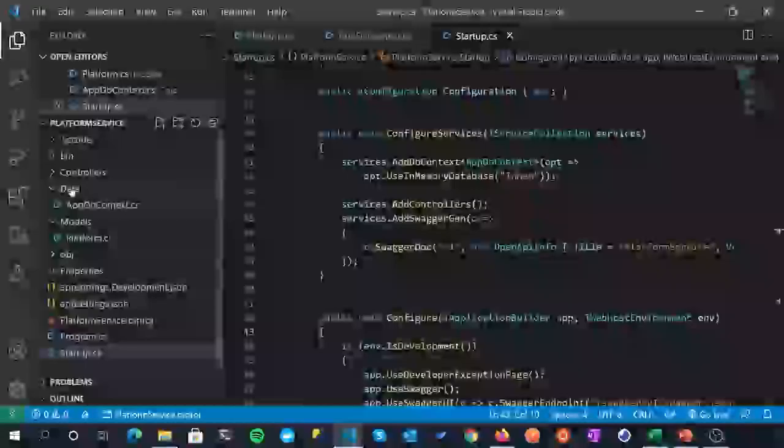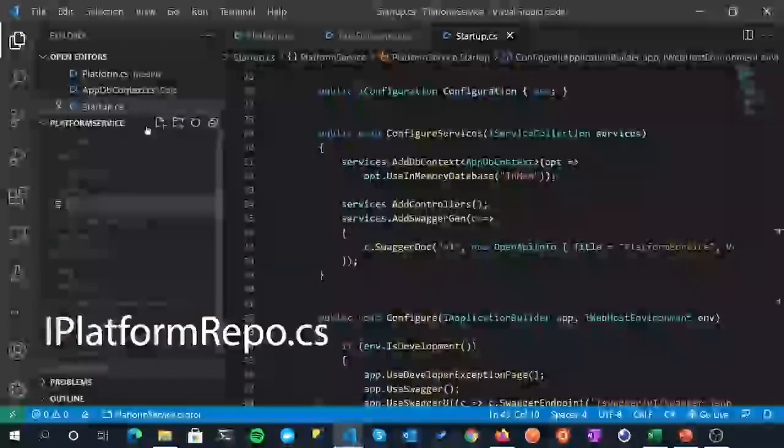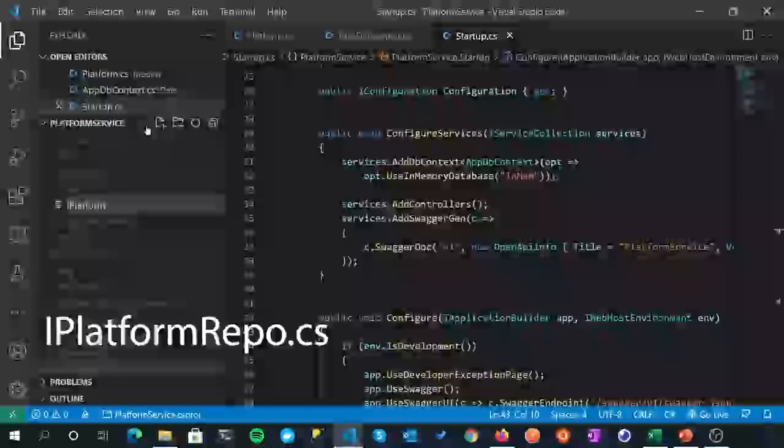So the first thing we want to do in our data folder yet again is create an interface. An interface basically specifies what type of things, the method signatures effectively, that our repository will support, and then any concrete class can come along and implement those interfaces. So yes, over in our data folder, right click, new file, and because we're defining our interface first, we will specify a capital I, and I'm just going to call this platform repo